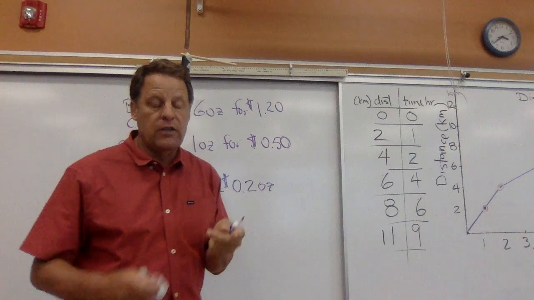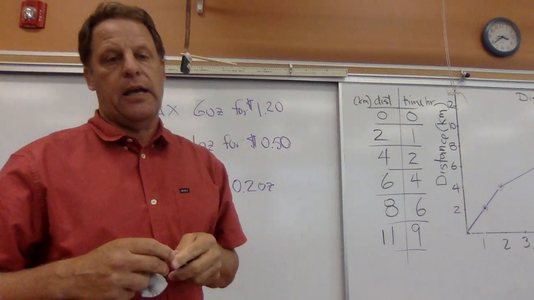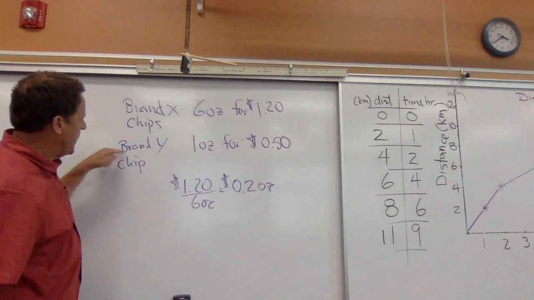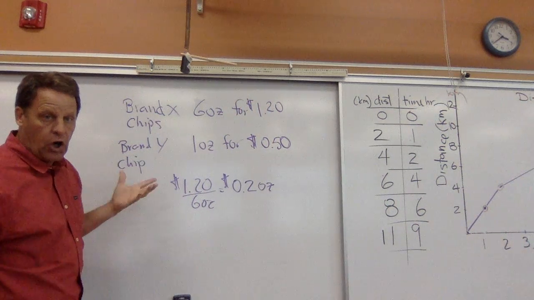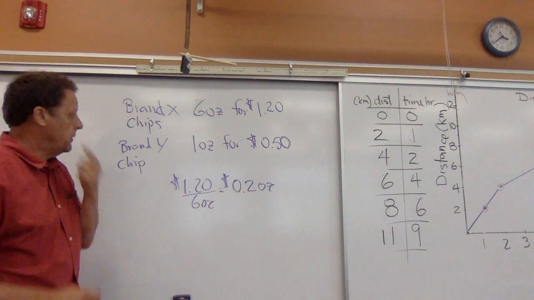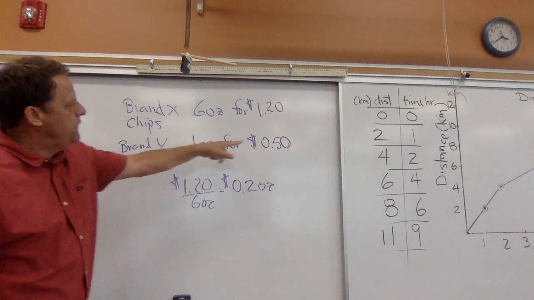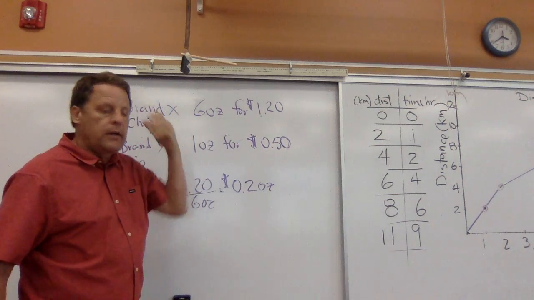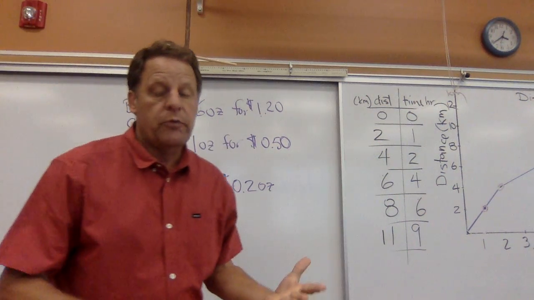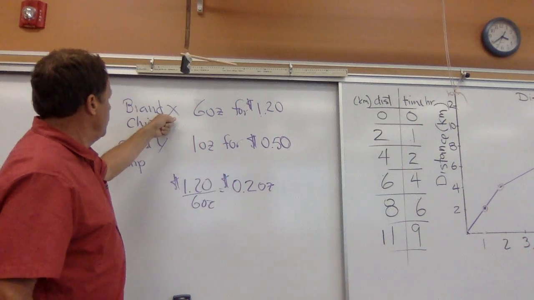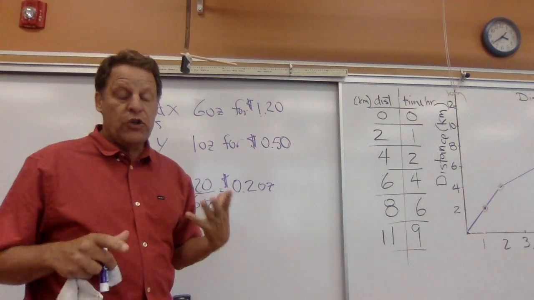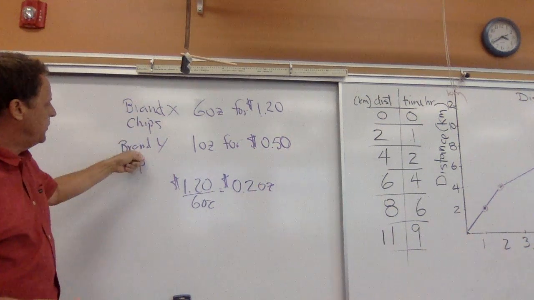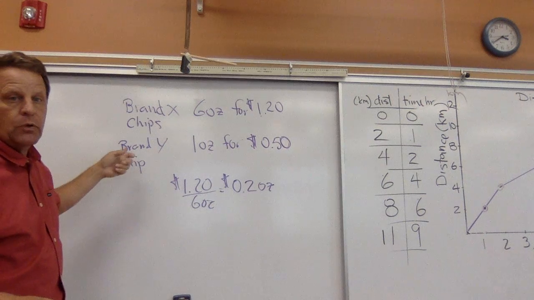So that is my evidence for you to buy brand X. Well, you can make a different claim. You could say that brand Y chips are cheaper per bag, because clearly 50 cents is cheaper than $1.20. Well, if you wanted to get the most chips for your money, you would choose brand X. If you only had 50 cents, then you couldn't buy brand X, and you'd have to buy brand Y.